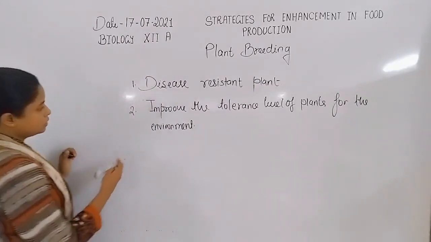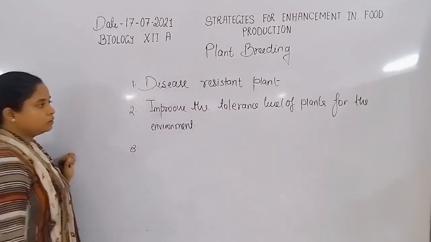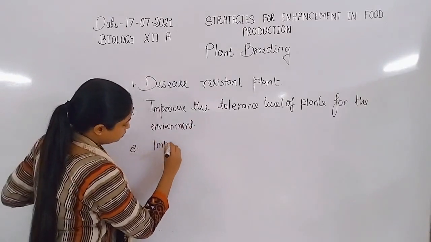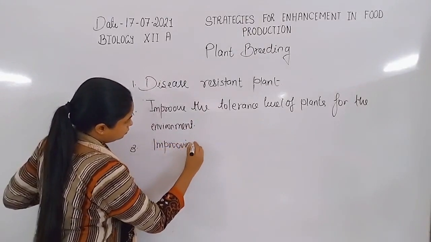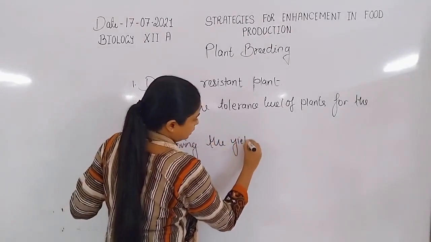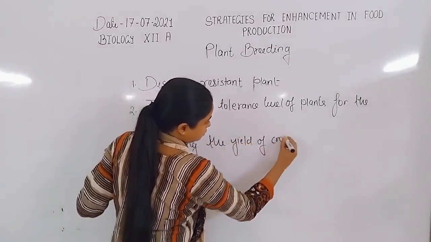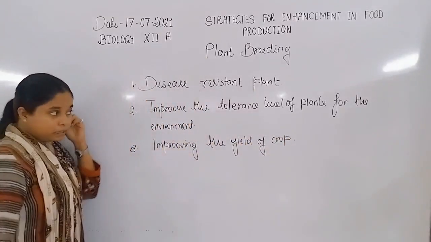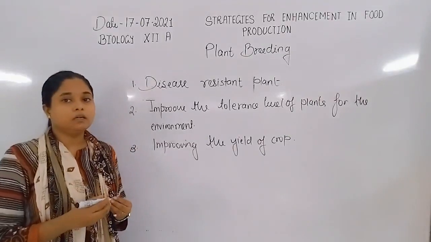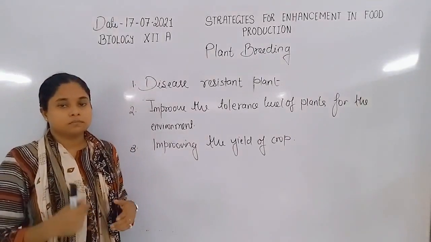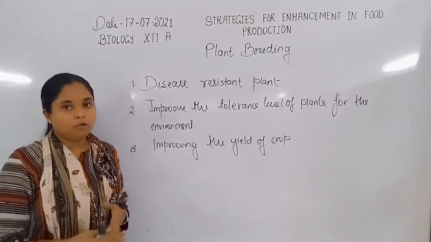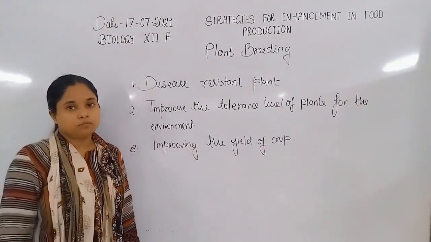Now the third aim is improving the yield of the crop. So this is why we need plant breeding. Now all these are the aims of plant breeding.